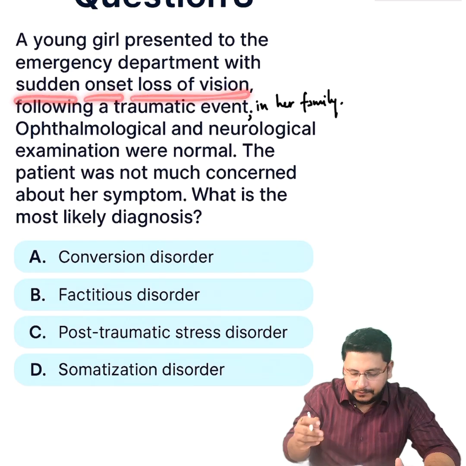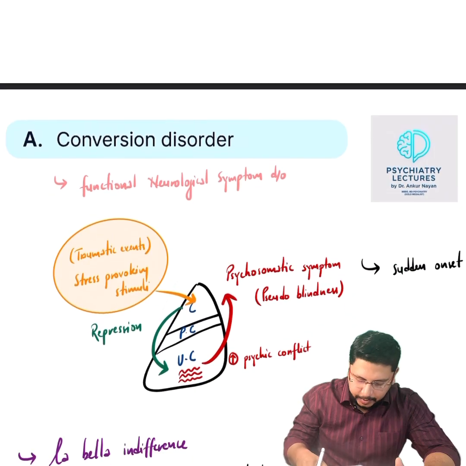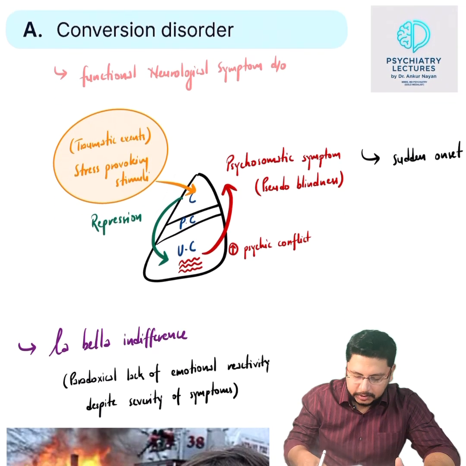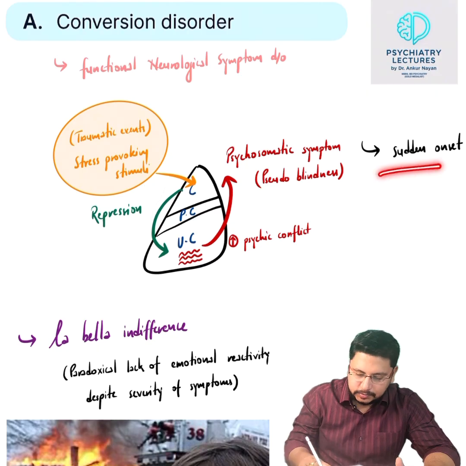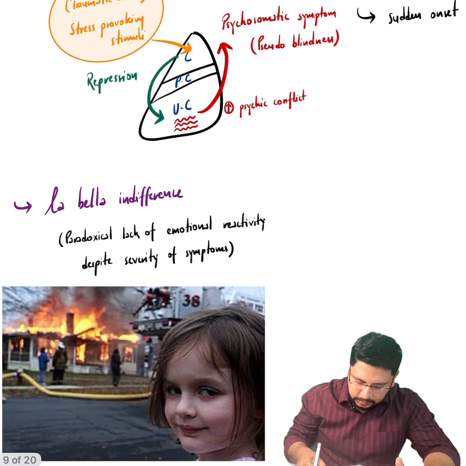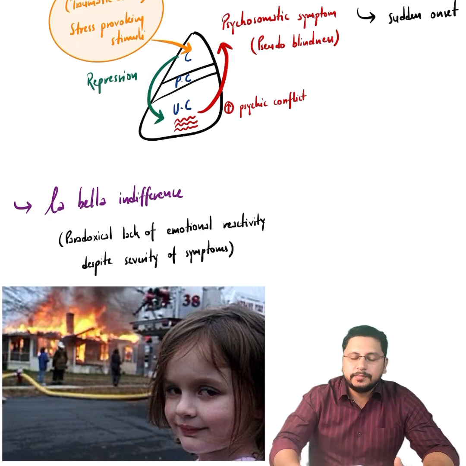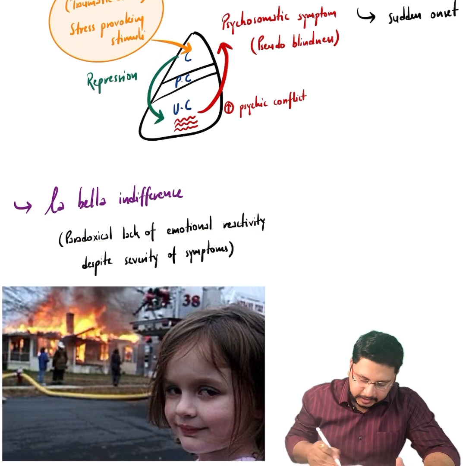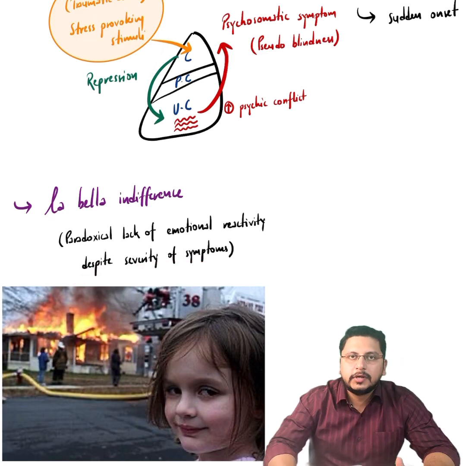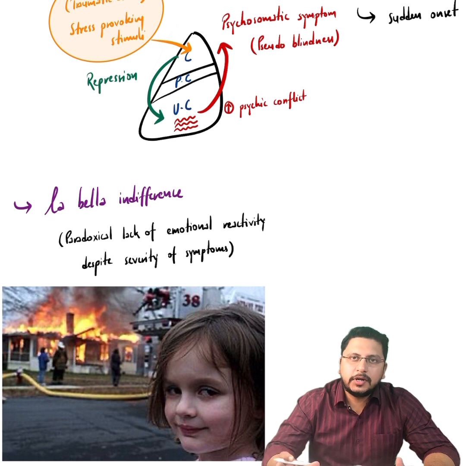Sudden onset loss of vision following a traumatic event in her family. So the traumatic event is the stress provoking stimulus and it produced sudden onset blindness. And in conversion disorder there is a phenomenon called la belle indifference. It's a French term. Paradoxical lack of emotional reactivity despite severity of symptoms. The patient has a severe symptom, that is the sudden loss of vision, but she is indifferent to that. She has no emotional reaction to that.